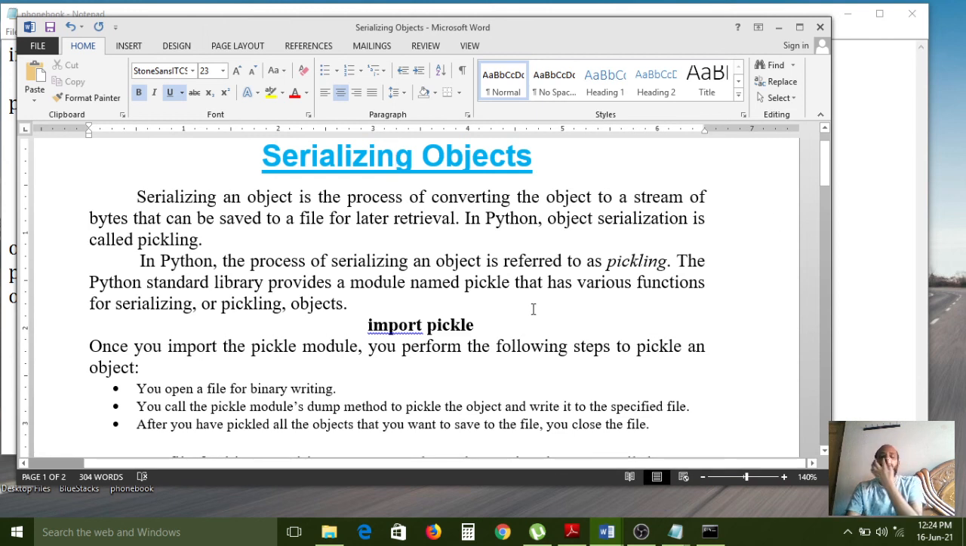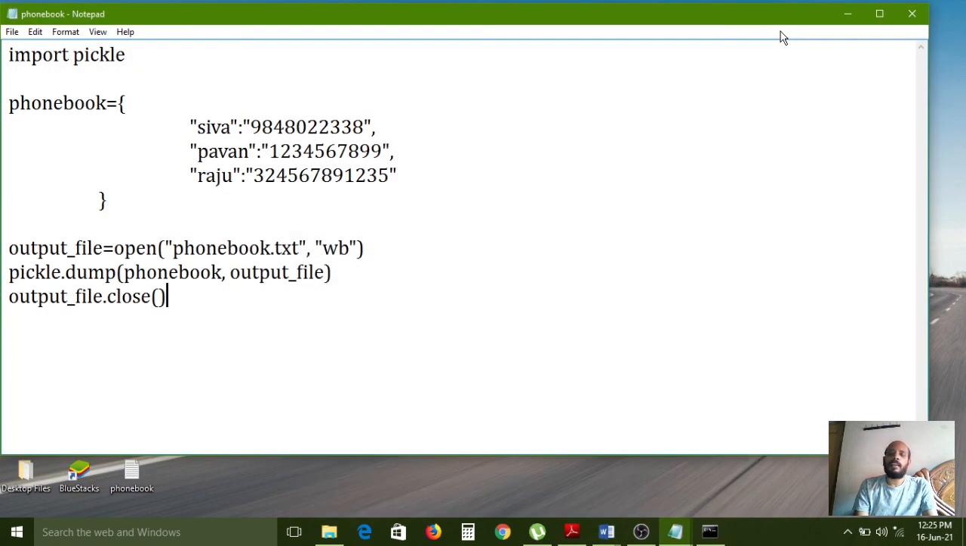If you want to convert any object into a stream of bytes, pickling and unpickling processes are very important. But you need to import the pickle module first in your program. After that, use the open method and dump method if you want to do a pickling process. And if you want to do unpickling, then you can use the open method and load method, right? So this is the process of serializing an object.